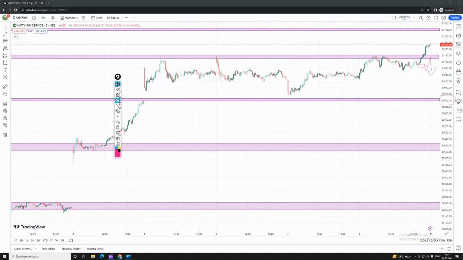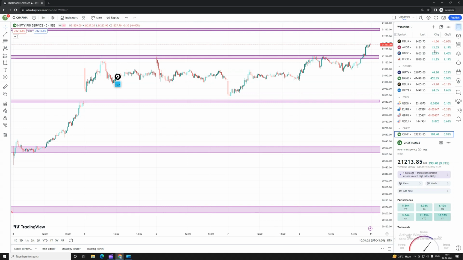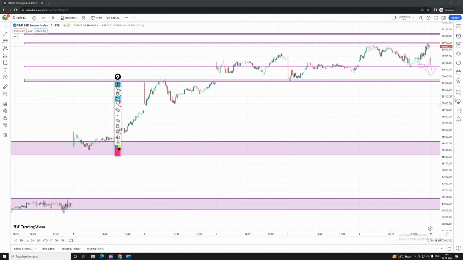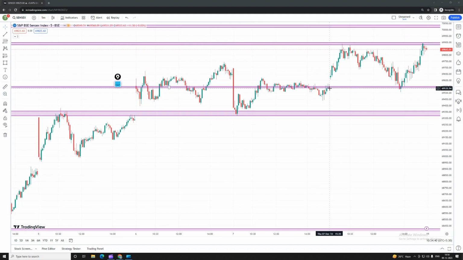Let's look into the Sensex. How we're going to take a trade in the Sensex. Here, guys, you can see that the Sensex has given a very good move over the entire week, and on Friday also. According to price action, this is called one top, two top, and triple top. It had taken a triple top on an intraday basis.